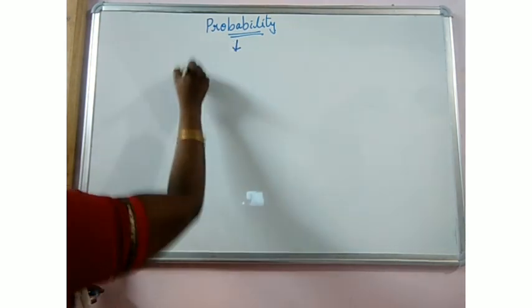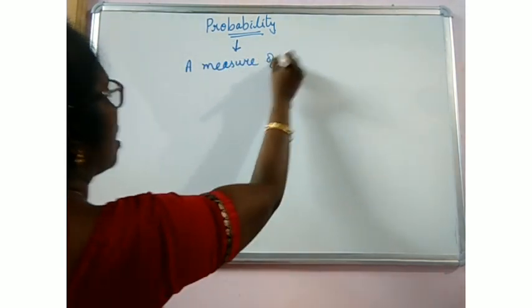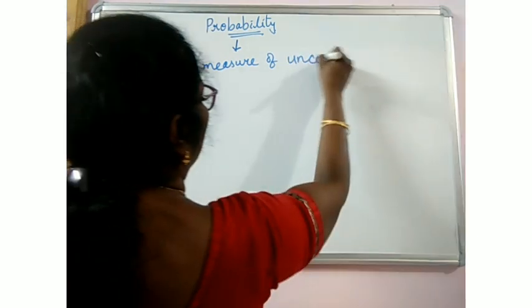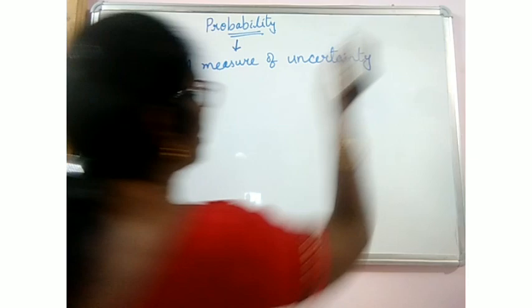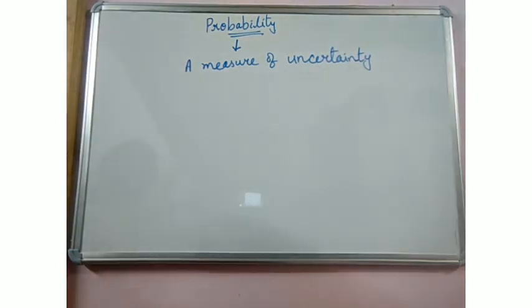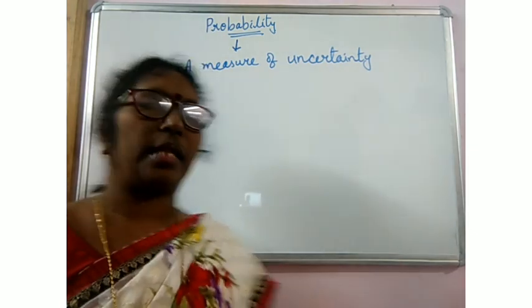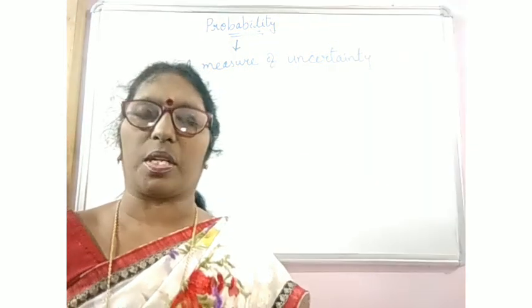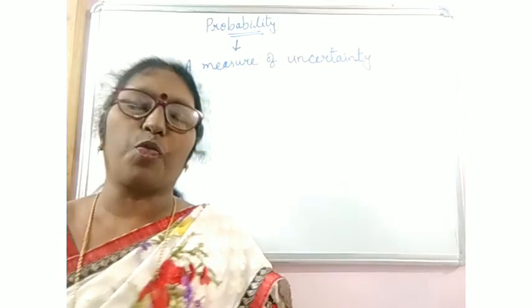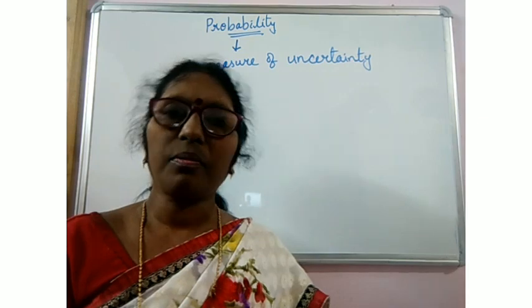Probability means it is a measure of uncertainty. Uncertainty means not certain. It is not clear, it is not sure. For a good word we can use "not sure". May or may not be.